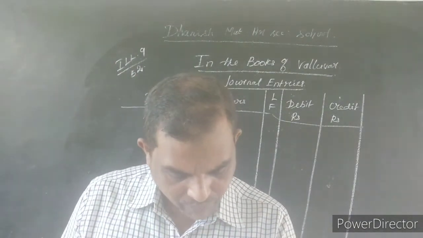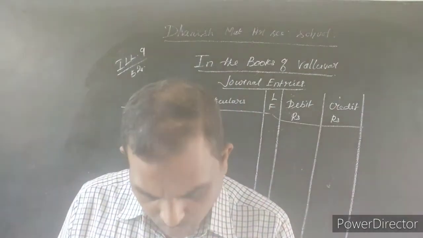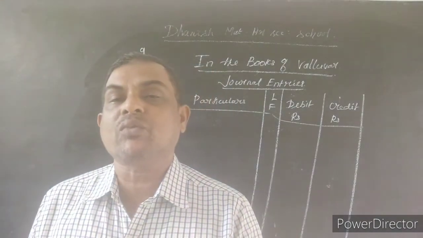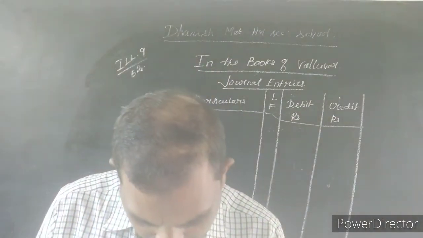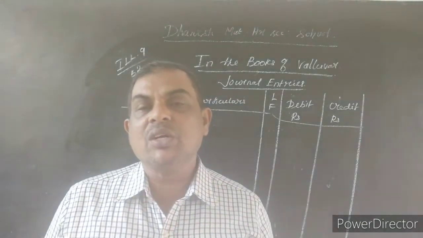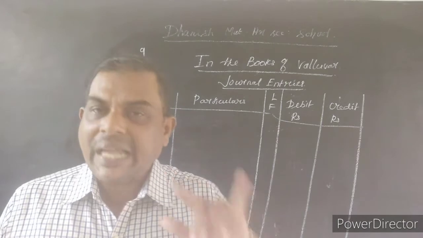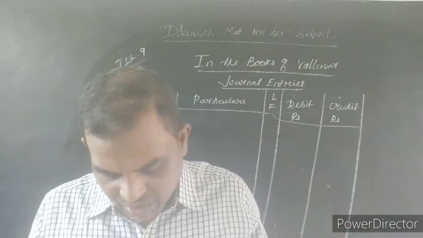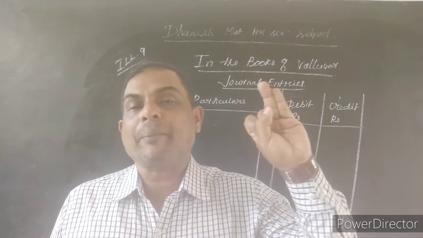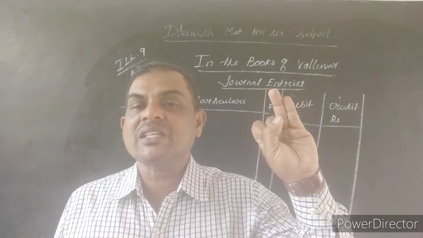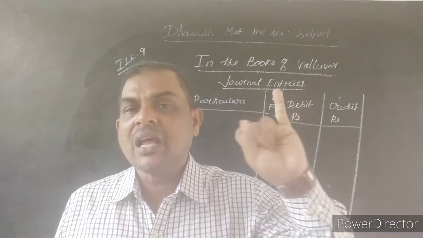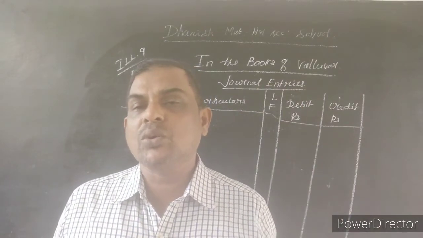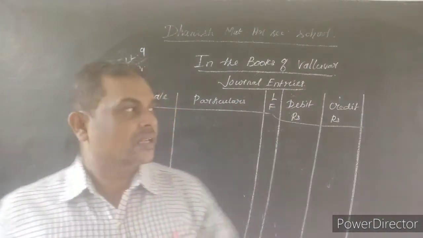March 1. Commenced business with cash rupees 90,000 and with goods. The goods are nothing but stock, stock rupees 60,000. So Mr. Valluvar started business with cash rupees 90,000 and business goods, stock, rupees 60,000. Here two items are invested in the form of capital: one is cash and another one is stock. Both are assets. As per the real account rule, they come on the debit side: debit what comes in.